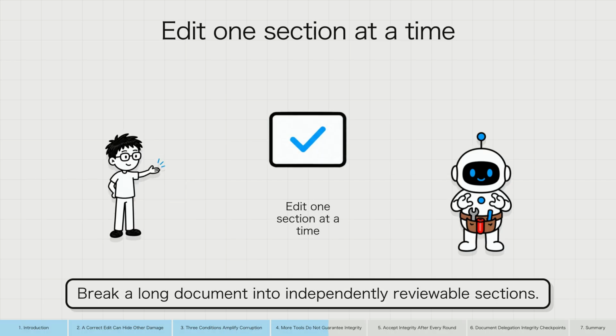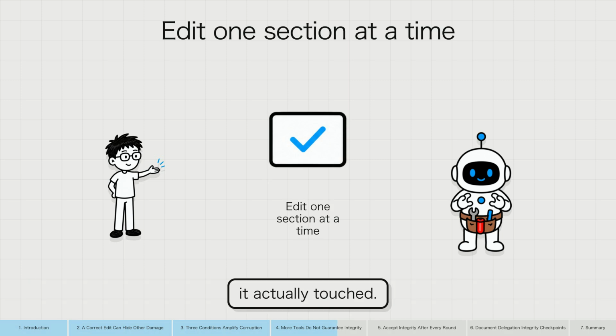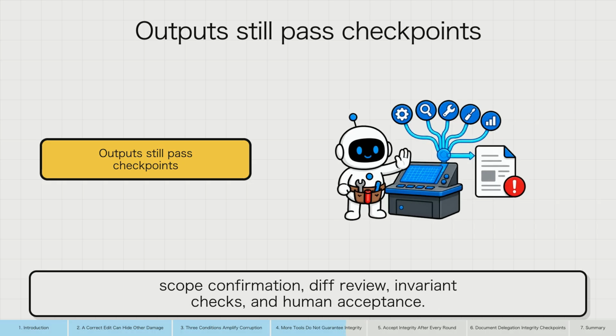Break a long document into independently reviewable sections. Give one edit intent at a time and require the agent to report every region it actually touched. Tool output still passes through integrity checkpoints: original baseline, scope confirmation, diff review, invariant checks, and human acceptance.